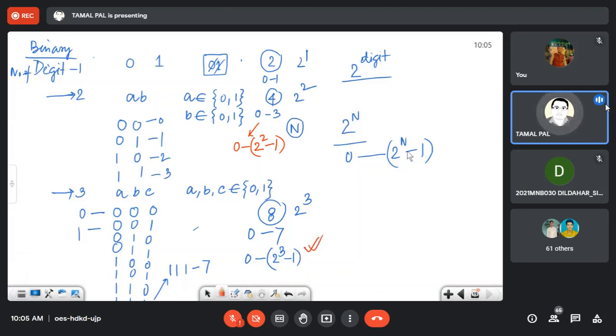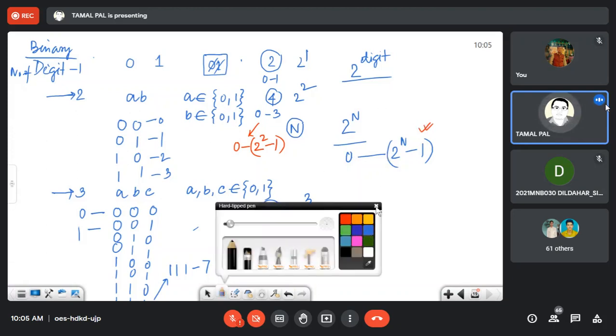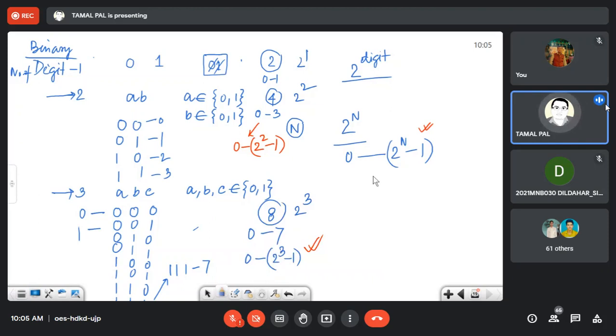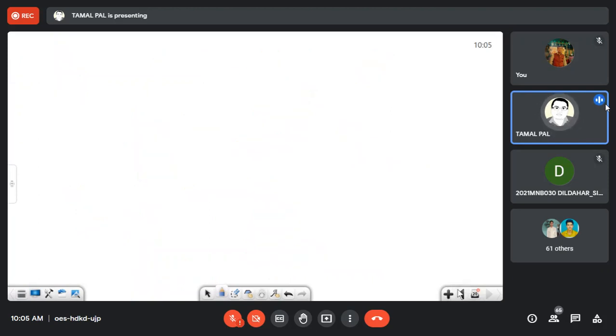So this is the basic idea of finding range of unsigned numbers. Let us organize the information for 3-bit. Let's say we have only 3-bit representation, and we'll check what happens for unsigned and signed numbers.